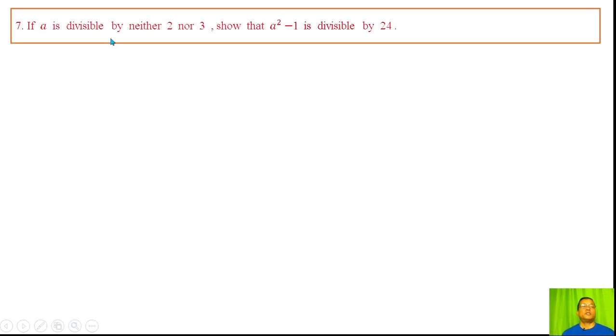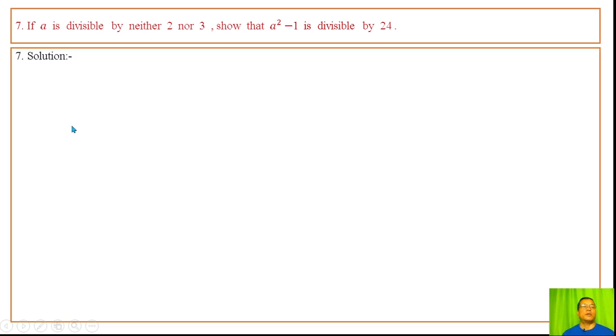7. If a is divisible by neither 2 nor 3, so that a square minus 1 is divisible by 24. A asi 2 amasung 3 animuni yemba yadaba masing oirabadi a square minus 1 asi 24 ni yemba yagani ullu haibani. It is given that a is not divisible by 2, so a can be put in the form of twice q plus 1 for some integer q.